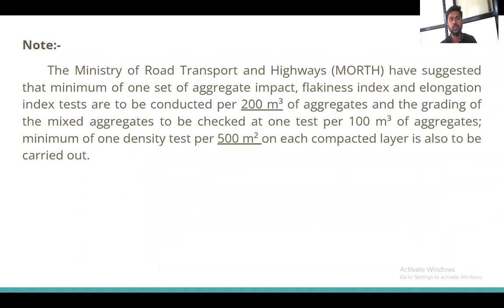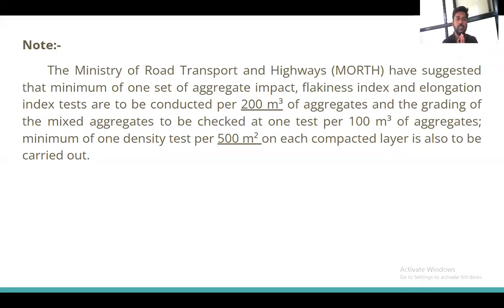And the most important note: the Ministry of Road Transport and Highways has suggested that a minimum of one set of aggregate impact, flakiness index and elongation index tests are to be conducted per 200 cubic meter of the aggregate. Okay, for every 200 cubic meter of the aggregate, we have to go for the flakiness index test, elongation index test, and impact value test. Okay.